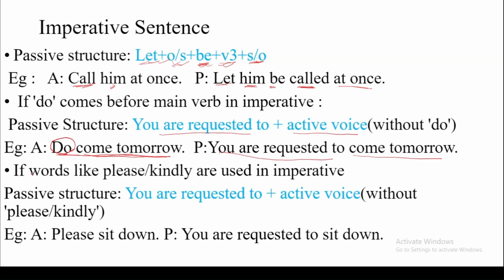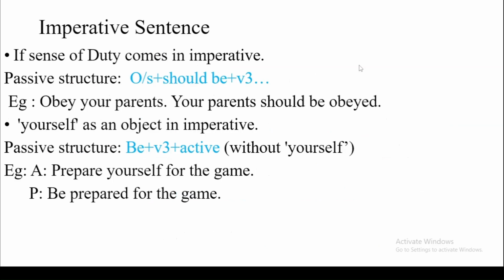Another rule is that if words like please, kindly are used in an imperative sentence, its passive structure will be you are requested to plus active voice without the please, kindly word. Look at this example. Please sit down. So instead of please, we write you are requested to sit down. It's simple. We just have to think about the expression of the sentence.